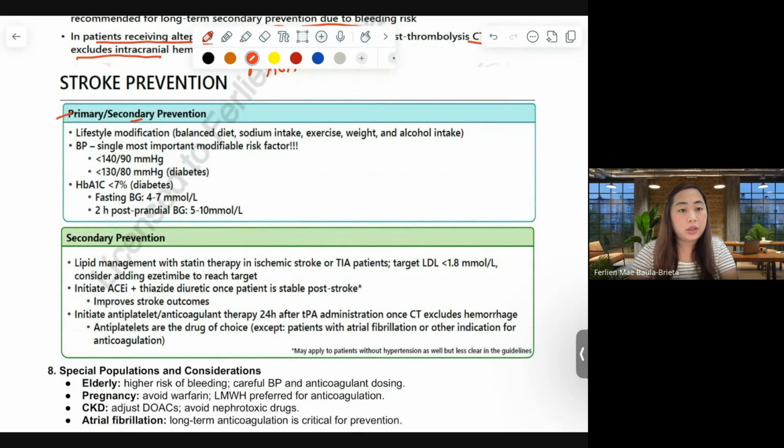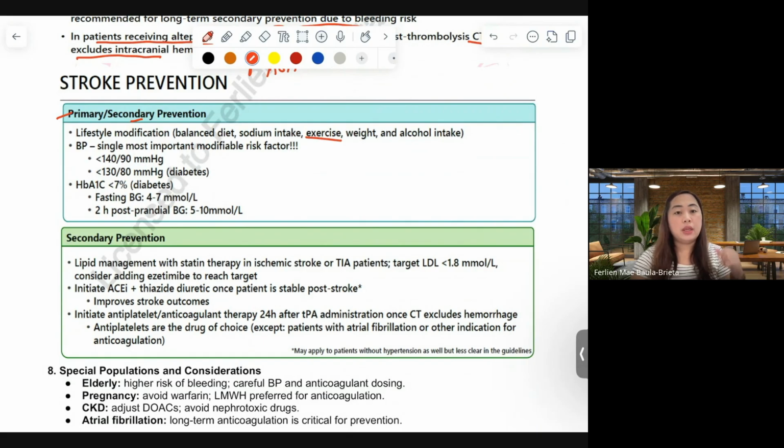We should not discount lifestyle modification, balanced diet. We have to monitor sodium intake, our exercise. If you remember the suggestion for the intensity and the length of exercise a patient with hyperlipidemia should have, that also applies here.